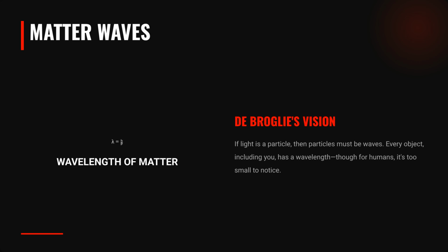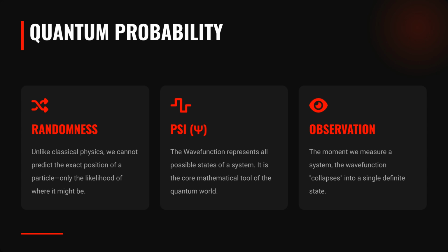Every object, including us, has a matter wavelength, though it's too small to observe in macroscopic objects. Quantum probability is characterized by randomness, the wave function psi, and observation. The wave function represents all possible states, and observation causes it to, quote, collapse into a single state.